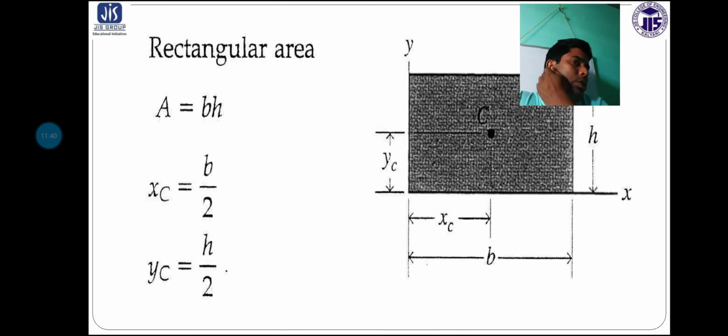Rectangular body. If I consider this rectangular body, where the height h and the breadth b are given, how do we calculate the center of gravity? The centroid of this figure will be x is equal to b by 2 and y is equal to h by 2.